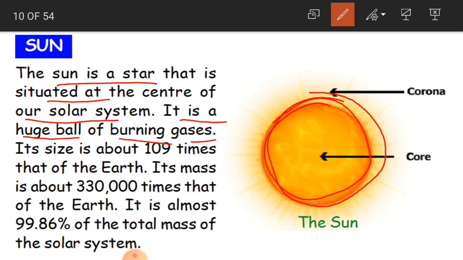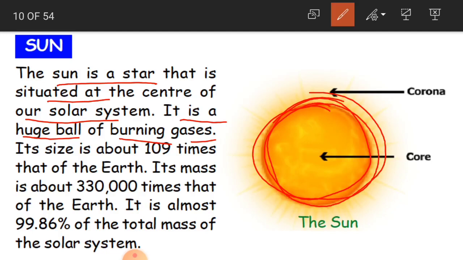It is a very big ball. The sun is round in shape and it is huge. A big ball of burning gases.